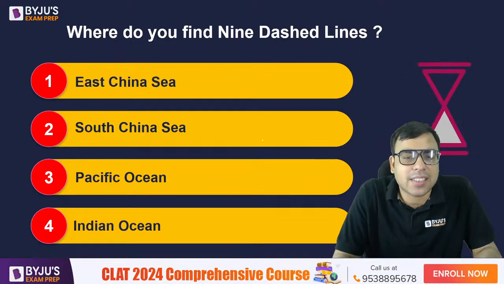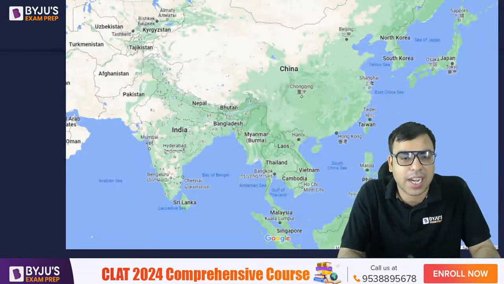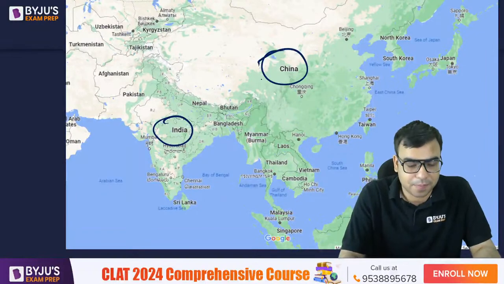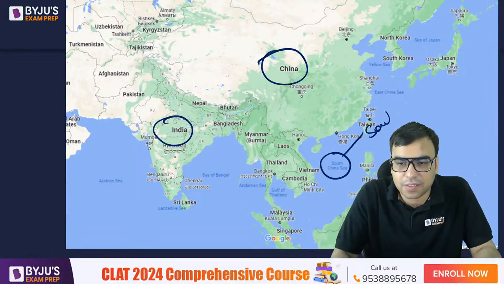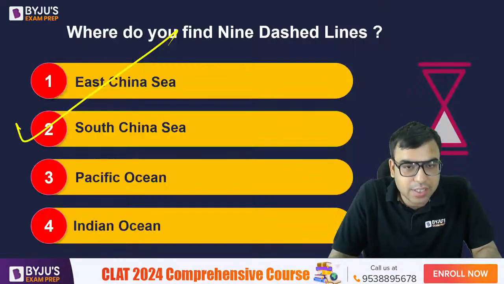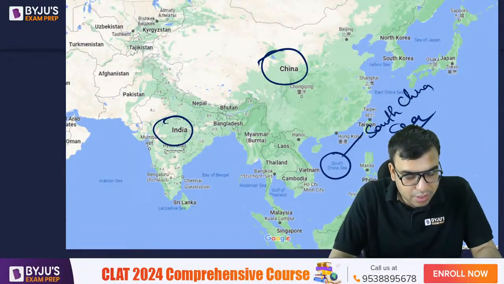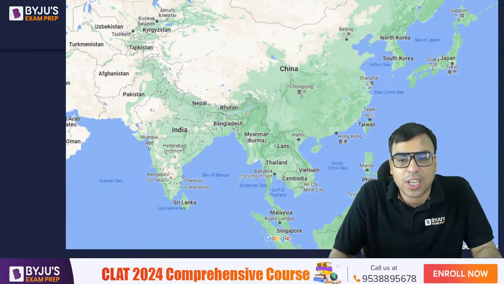Yes, the right answer is 9 dash lines. You will find it in South China Sea. B is the right answer to this question. मैंने बताया है. Here is India. This is China. Here this one. ये वाला जो है ना, ये South China Sea है. Yes, so the right answer is B. Priya Chawan, Mohita, Rashmi Khan, Tayyeba Mehdi, Seema Kumari, ये वाला right, ठीक है. So यहाँ पर 9 dash line है.